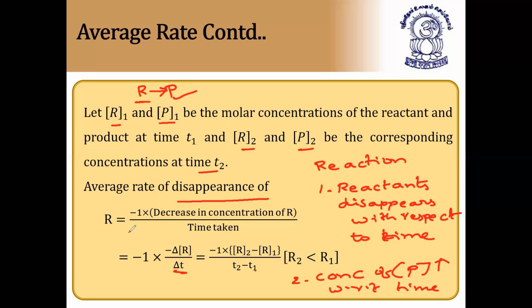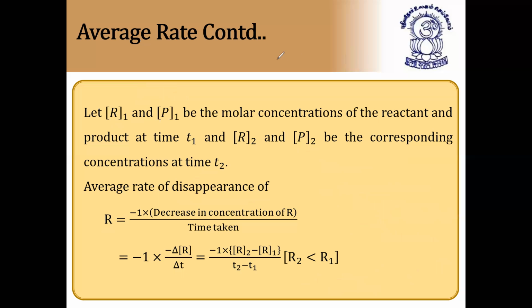So due to which, you'll get the formula like this. And why are you using minus? So that you'll get a total positive value, because R2 is always less than R1. So R2 minus R1 becomes negative and negative of negative becomes positive. Divided by time taken, T2 will always be greater than T1. So in this way, you'll calculate average rate of disappearance of reactants. Very, very important. So I hope it is clear. So in this way, average rate of disappearance of reactants is equal to -1 into R2 minus R1 by T2 minus T1 at the two intervals they have taken.